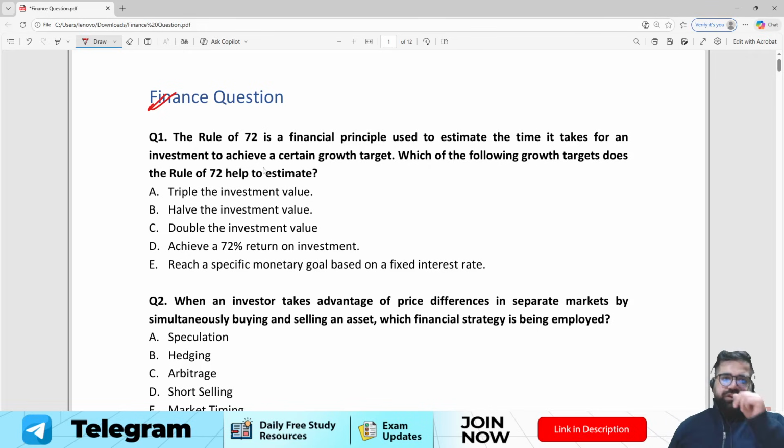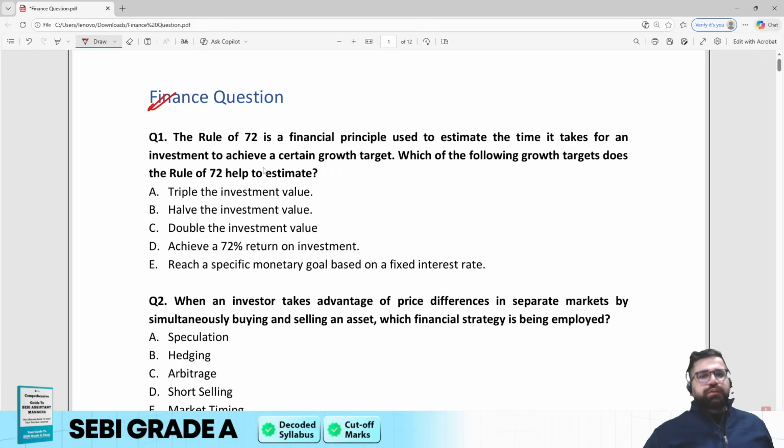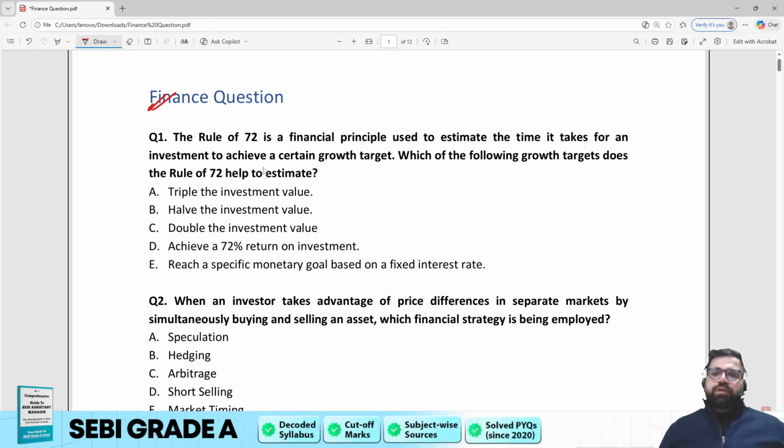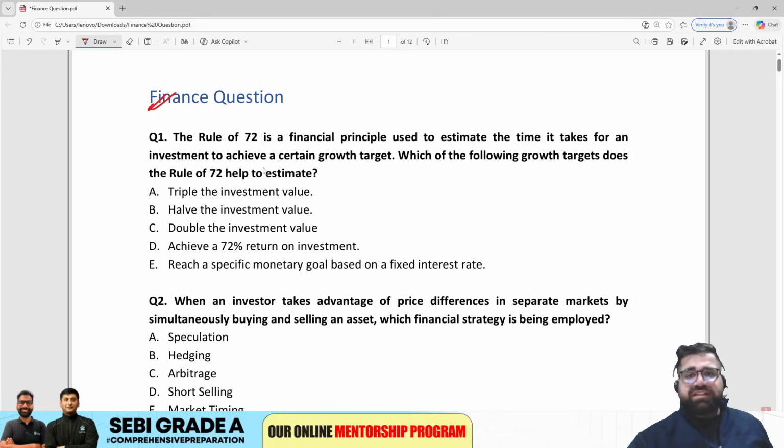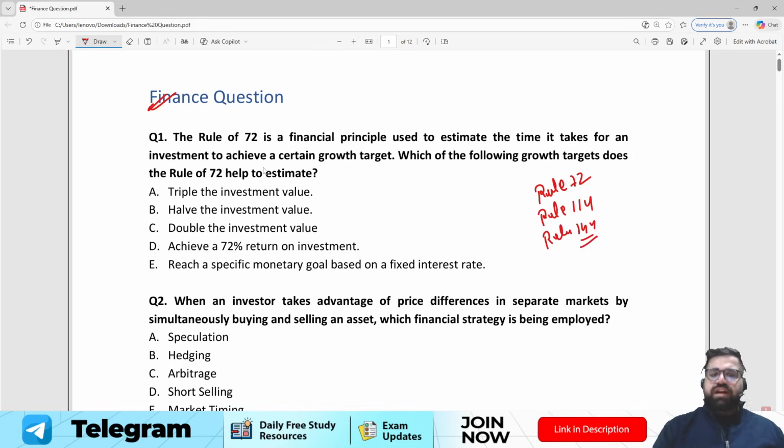Right, now question number 1 is from rule of 72. The rule of 72 is a financial principle used to estimate the time it takes for an investment to achieve a certain growth target. Which of the following growth target does the rule of 72 help to estimate? Now in the first chapter itself, which is like basics of time value of money, we study about 3 rules: rule of 72, rule of 114 and rule of 144. Right? So the question is regarding rule of 72.